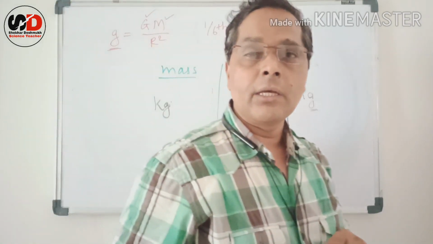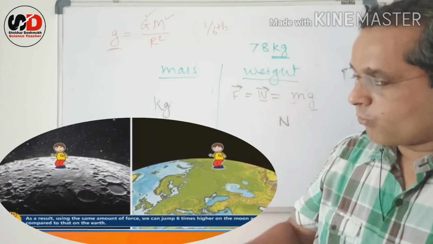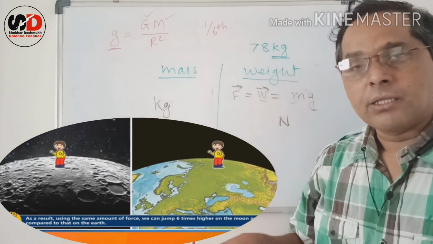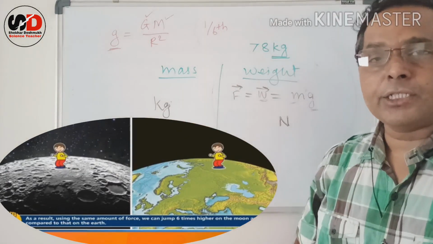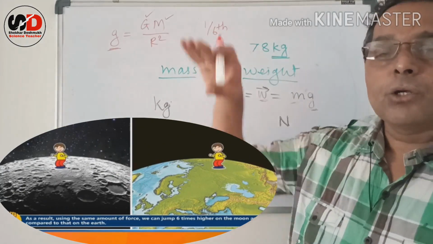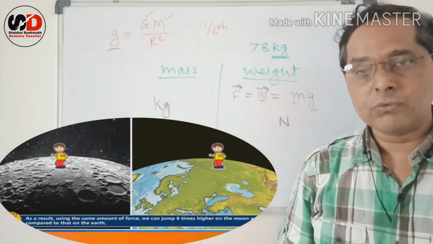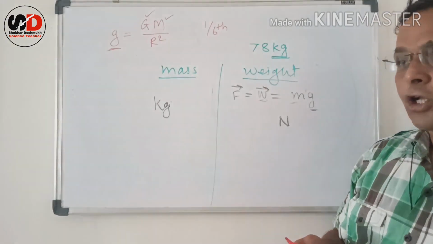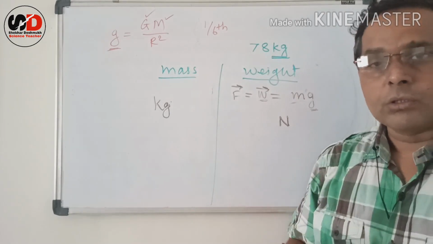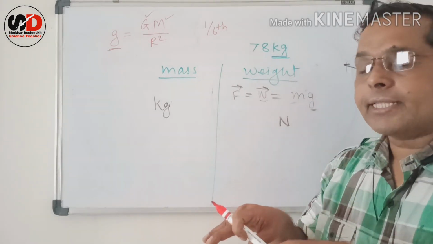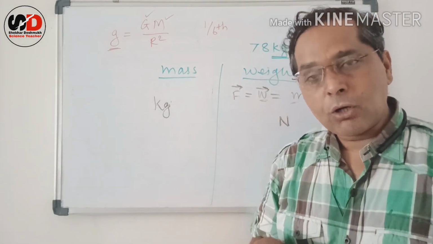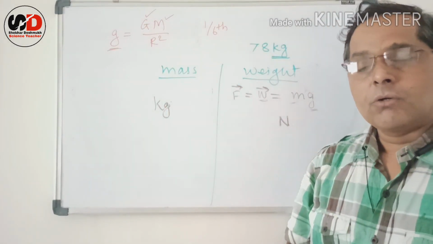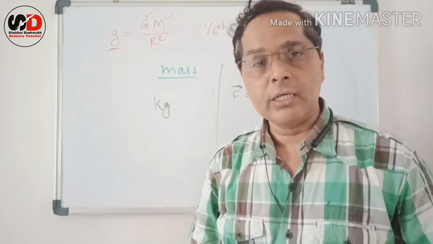That means if I can jump 1 foot or 2 feet on the surface of earth, then with the same force I can jump 6 times, that is 12 feet, on the surface of the moon. You might ask how the astronauts walk on the moon. They walk as if they are jumping, because the gravitational acceleration is 1/6 of that on the surface of earth.